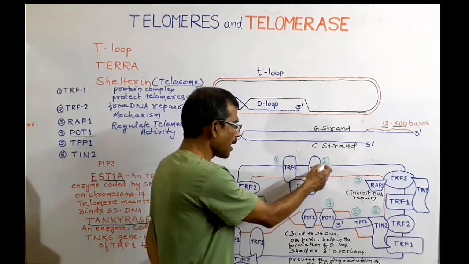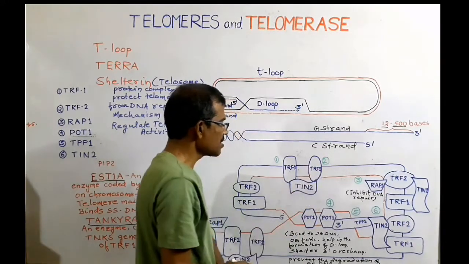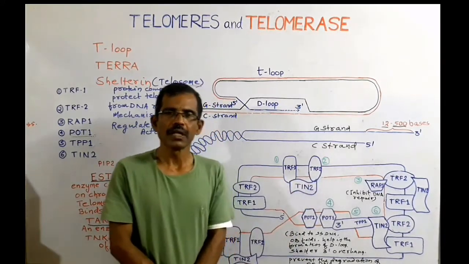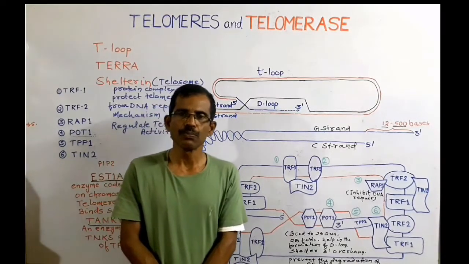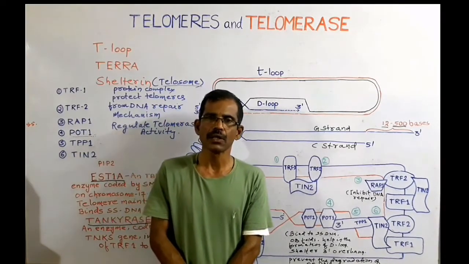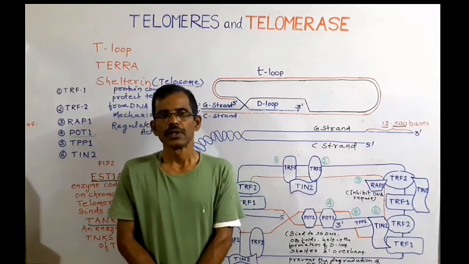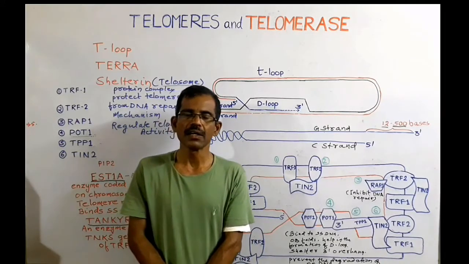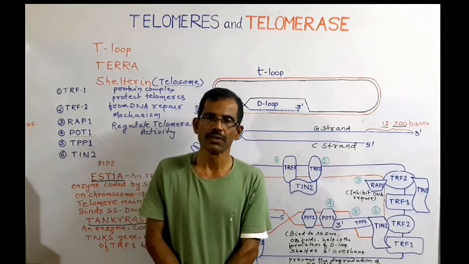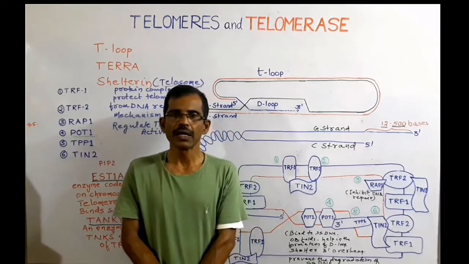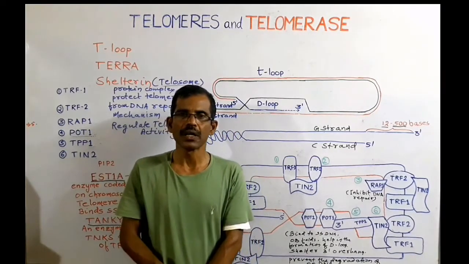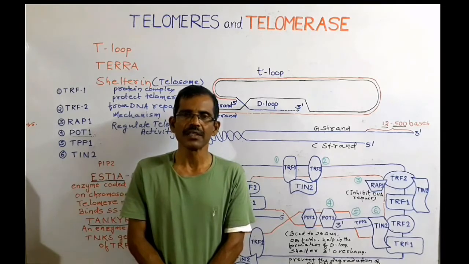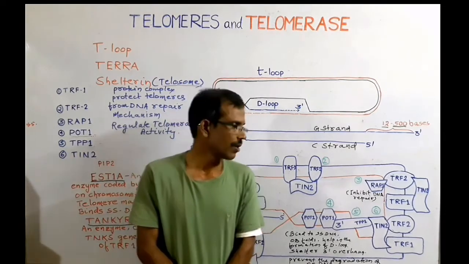TRF2 also binds with the double-stranded region. Both TRF1 and TRF2 participate in the replication of telomere. They also prevent the stalling of the replication fork. TRF1 and TRF2 recruit the remaining subunits of shelterin to the telomere.